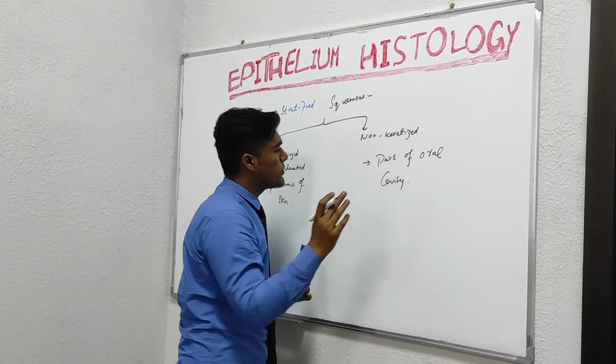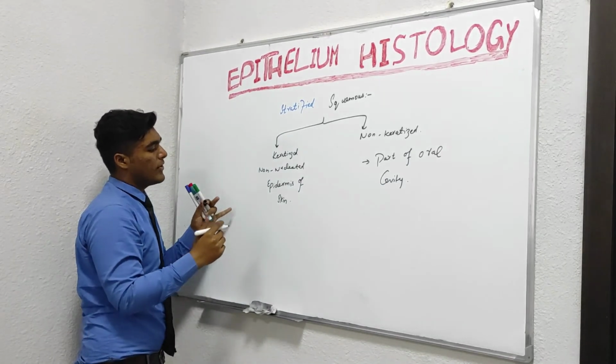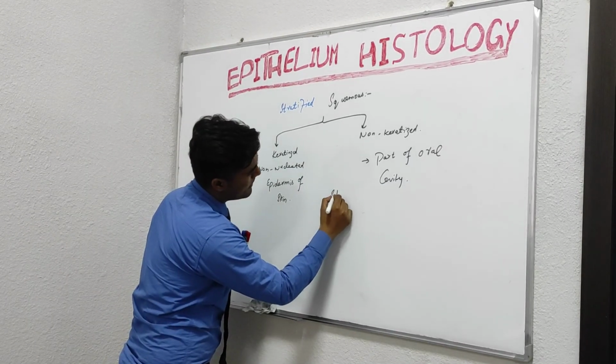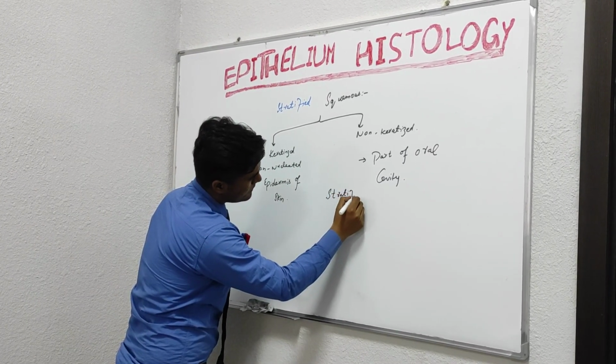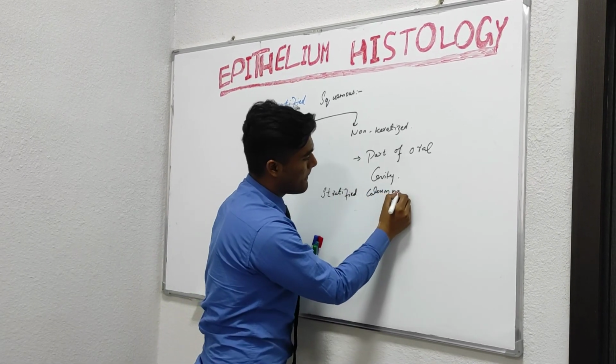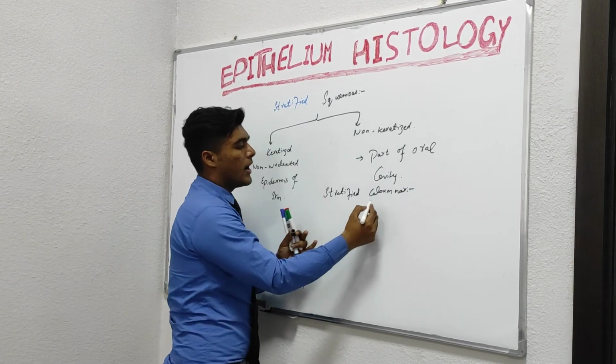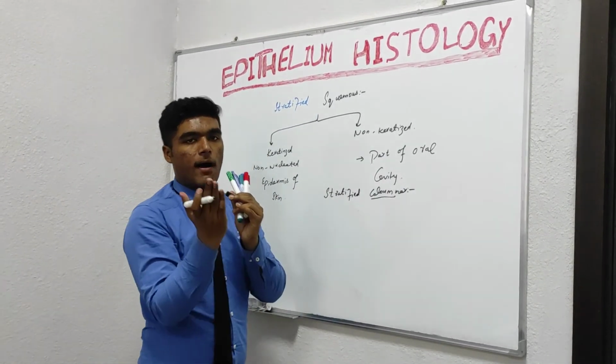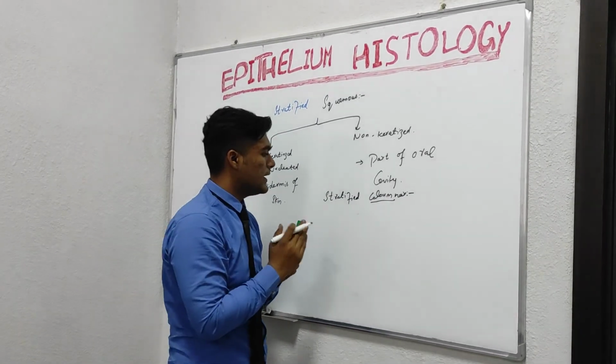And now I am going to discuss with you the stratified columnar type of epithelium. Here, column-shaped cells have a multiple arrangement on a basal lamina.